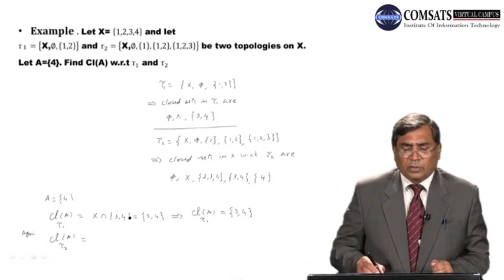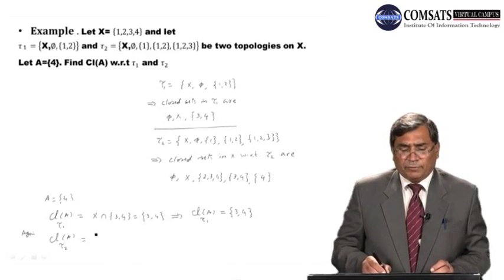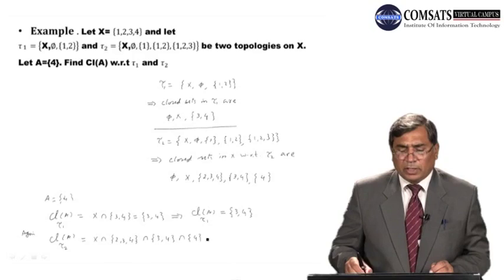This is equal to the intersection of the closed sets in Ta2 containing A. So here we have X, this contains A, intersection {2, 3, 4}, this closed set is containing A, intersection {3, 4}, this is containing A, intersection {4}, this is containing A. The intersection of all the closed sets containing A, the smallest one, the element which is common in all the sets, is equal to {4}.